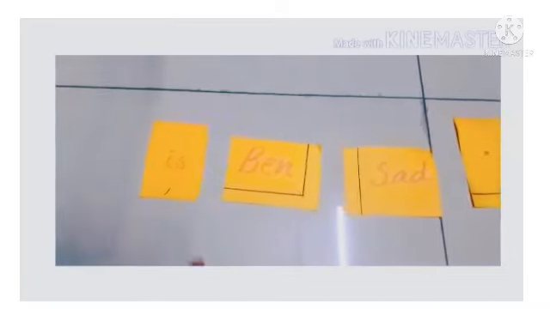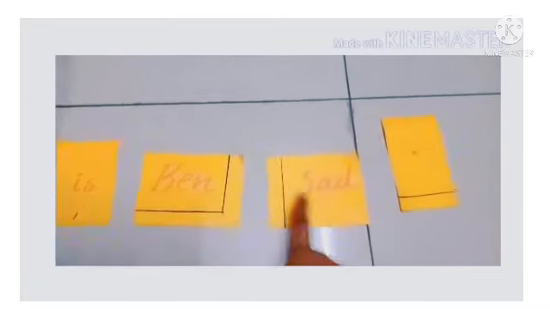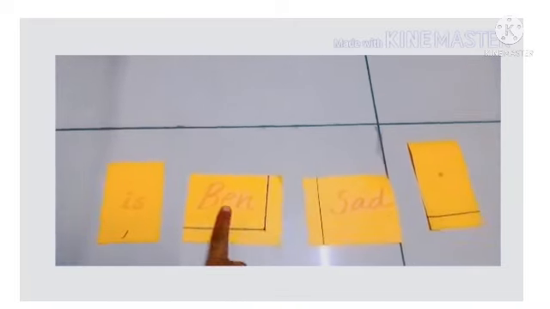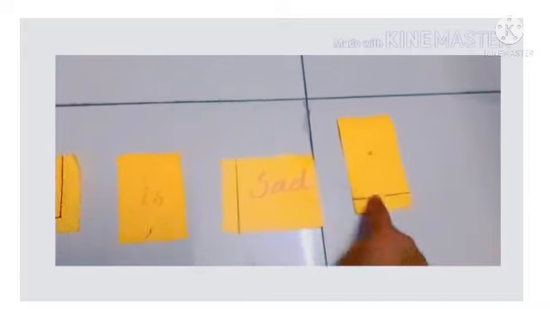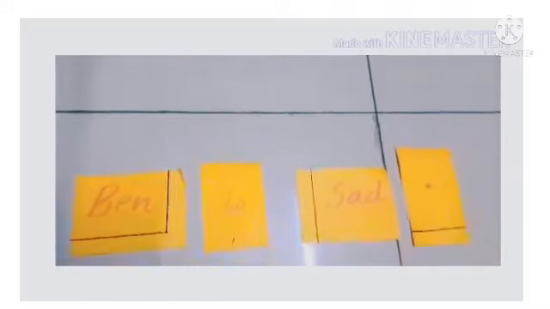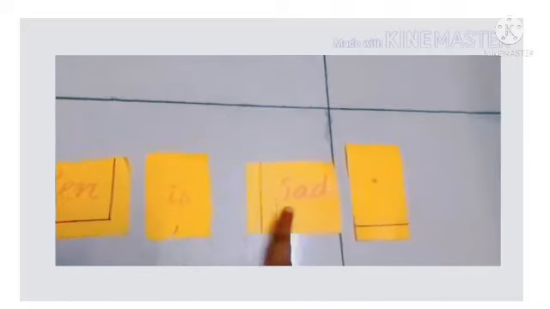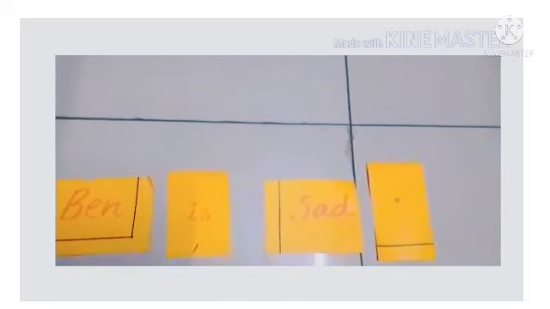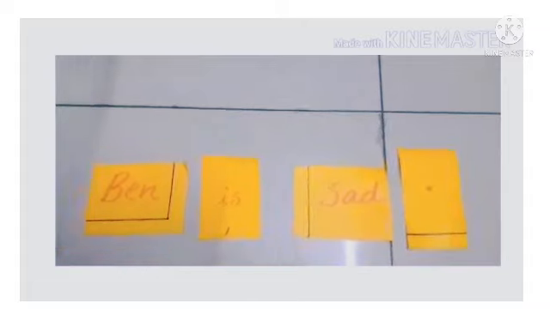Look at the next set of words. Is Ben sad? Is this okay? No. Which word is starting with the capital letter? Of course that is Ben. So we can make it first. Now is it okay? Ben is sad. Then finally full stop. Now the sentence is okay. So we can read the sentence like this: Ben is sad, and finally full stop. So children, don't forget, whenever we start to write any sentence, the first letter should be a capital letter, and at the last a full stop.